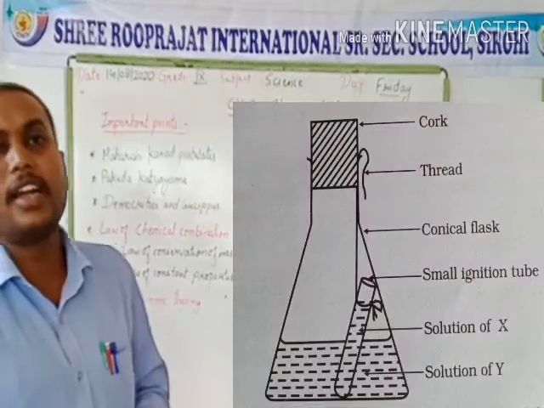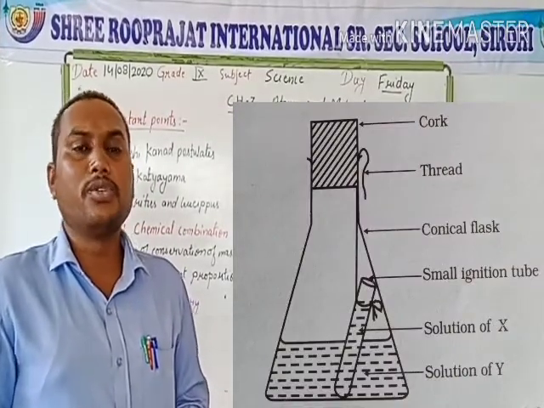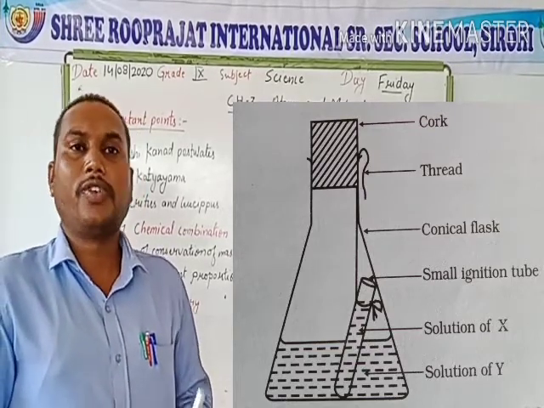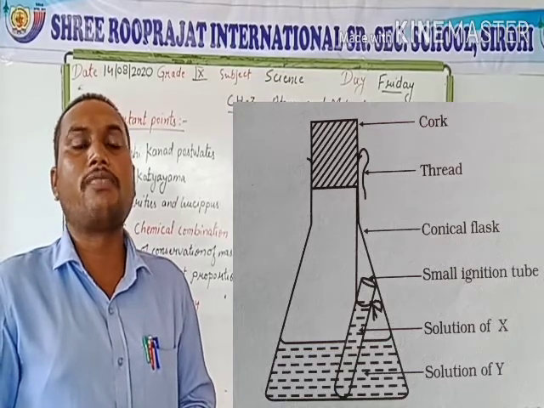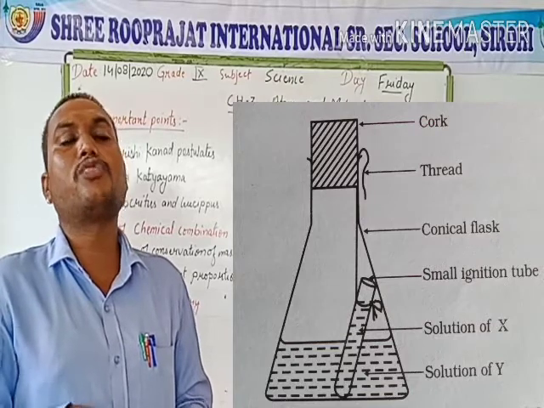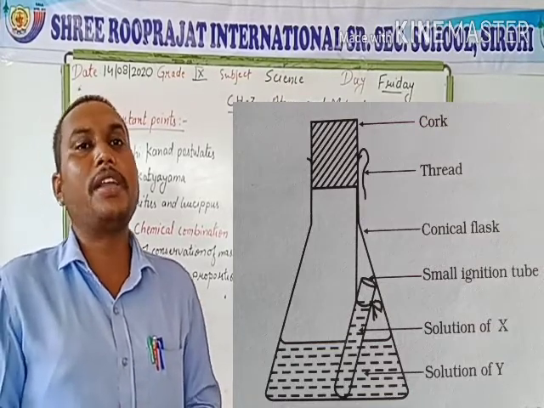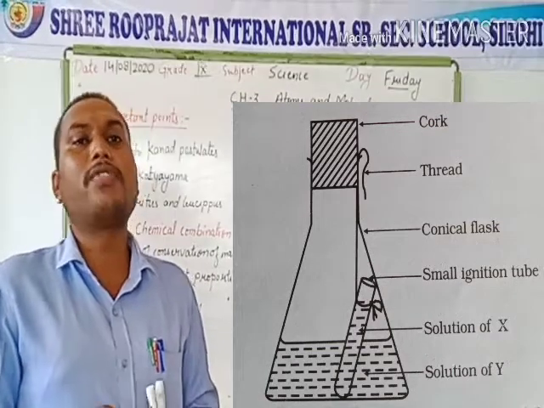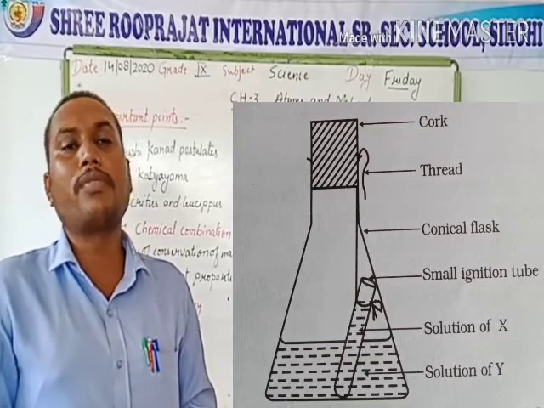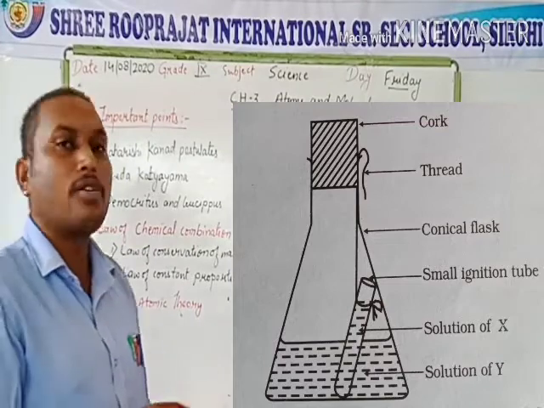We can take a conical flask. In that conical flask, take a capillary tube. Now take two substances X and Y. Fill the conical flask with 10 ml of water. Now add substance X in this water and take substance Y in a capillary tube, and with the help of a thread hang it inside the conical flask and close the mouth of the conical flask with the help of a wooden cork. Now weigh the conical flask.